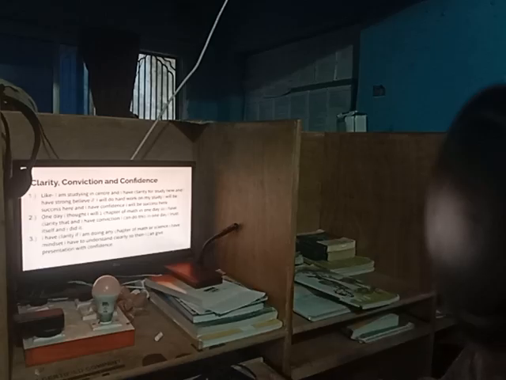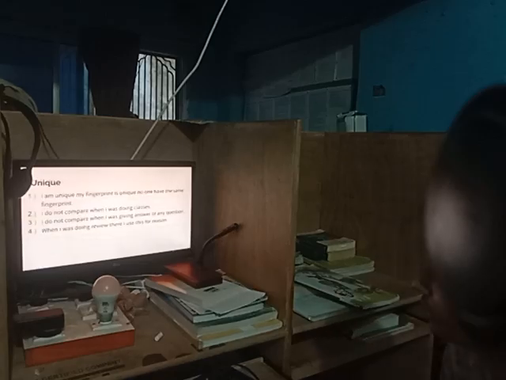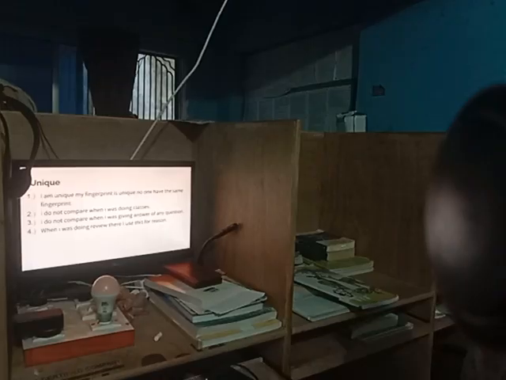And now the statement is unique. For example, I am unique. My fingerprint is unique. No one has the same fingerprint, so everyone is unique. And second, I do not compare when I am doing classes. Example number three, I do not compare when I am giving answers to my questions. And example number four, when I was doing review, I used this for results.